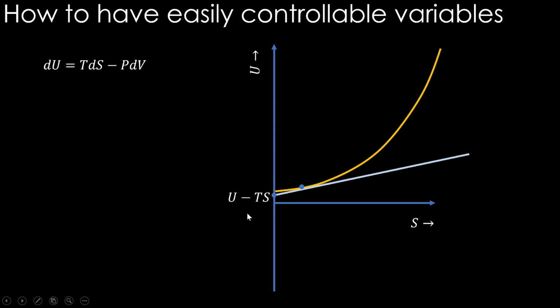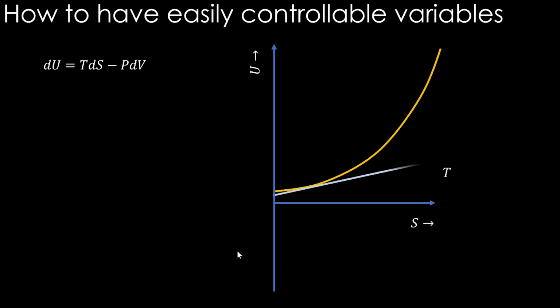Why are we doing this? We are doing this because this curve, we said, is basically U as a function of S, right? And we said S is difficult to experimentally control and measure. So therefore, we are now seeing something else, U minus TS, which is basically tracked from this particular curve.